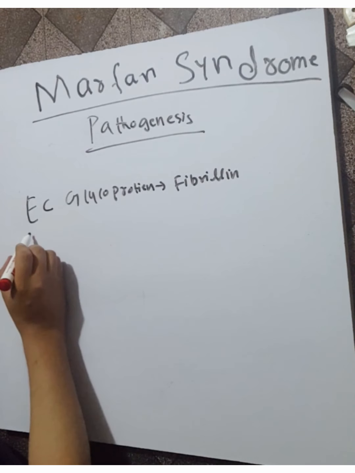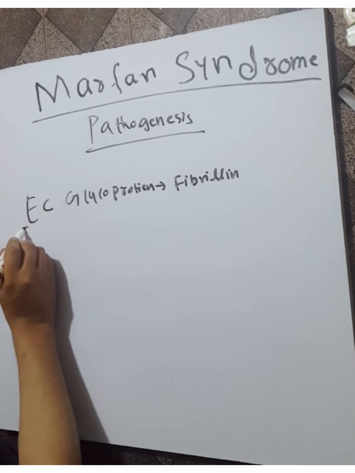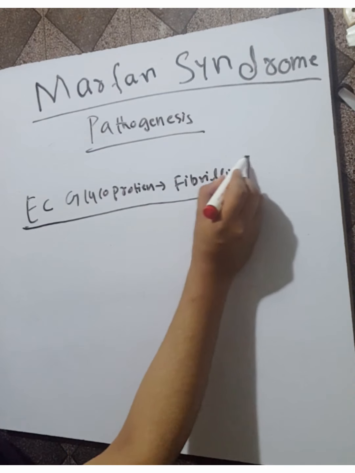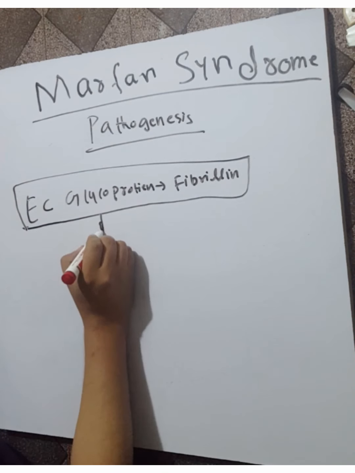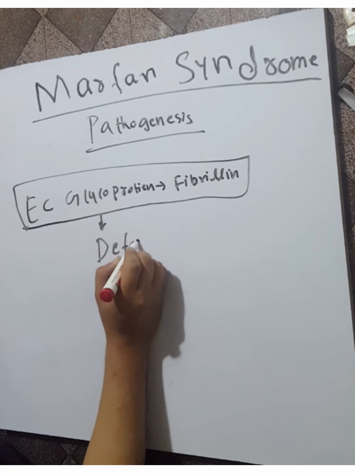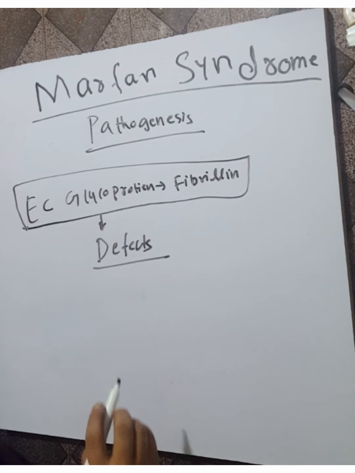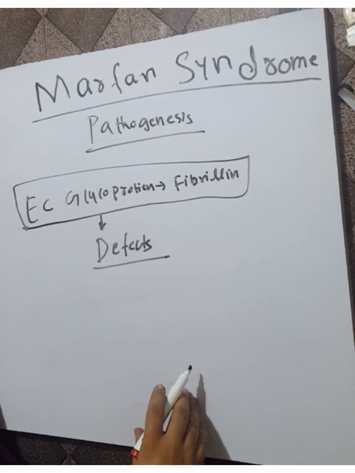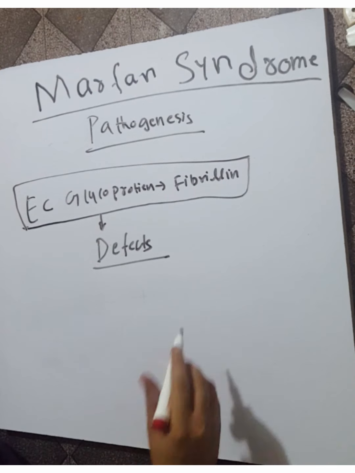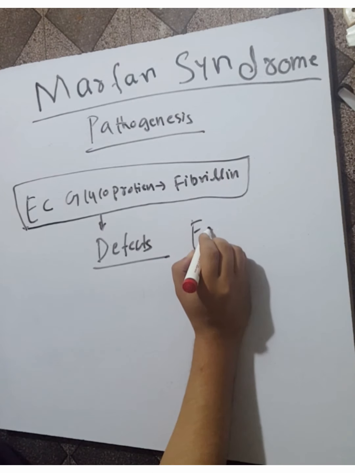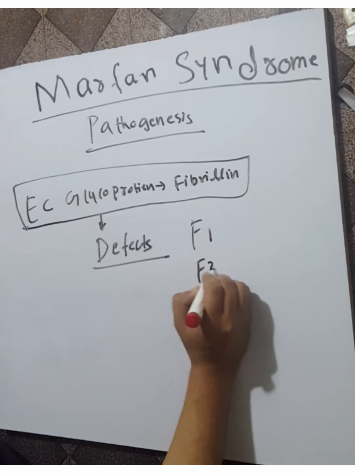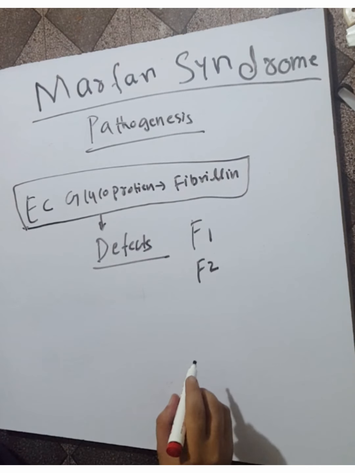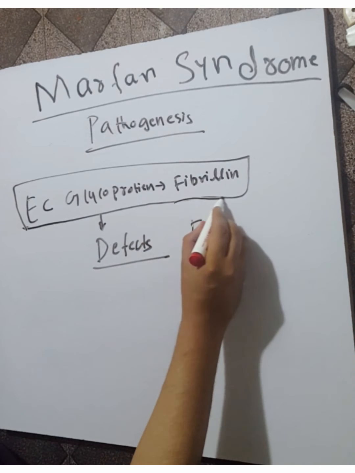In Marfan syndrome, there are defects in the extracellular glycoprotein fibrillin. There are two types of fibrillin, fibrillin 1 and fibrillin 2. Why do these defects in fibrillin occur?